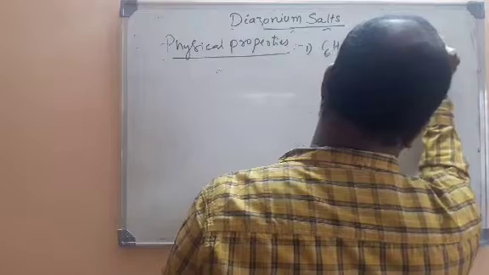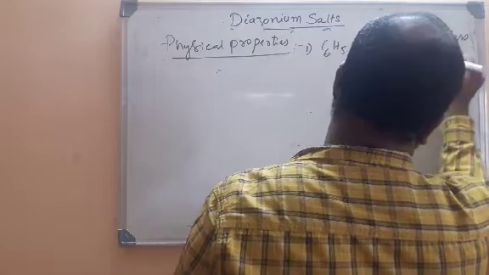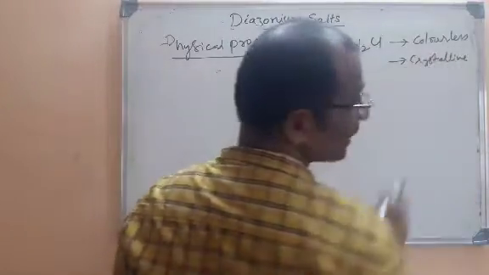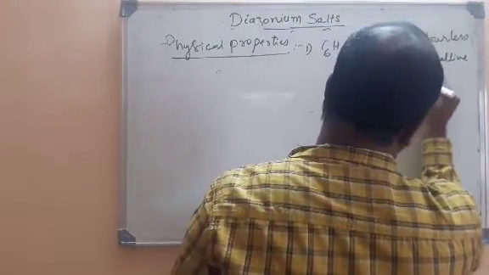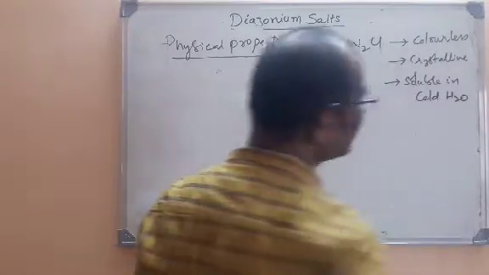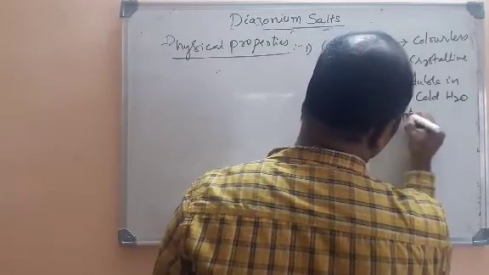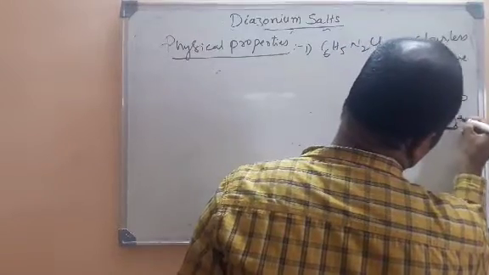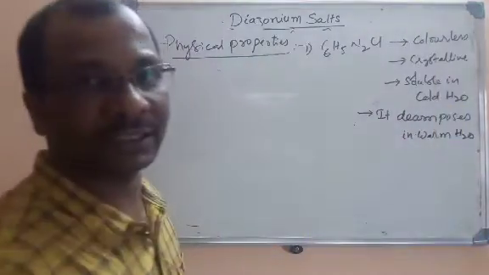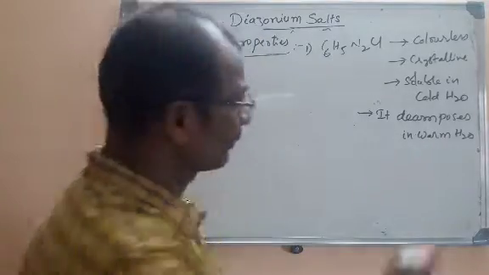It is actually a colorless crystalline solid. All of the diazonium salts will be in the crystalline state only. It is a colorless crystalline solid and soluble in cold water. But the important thing is it decomposes in warm water. So it is a colorless crystalline solid, and it is soluble in cold water, but it reacts with warm water.